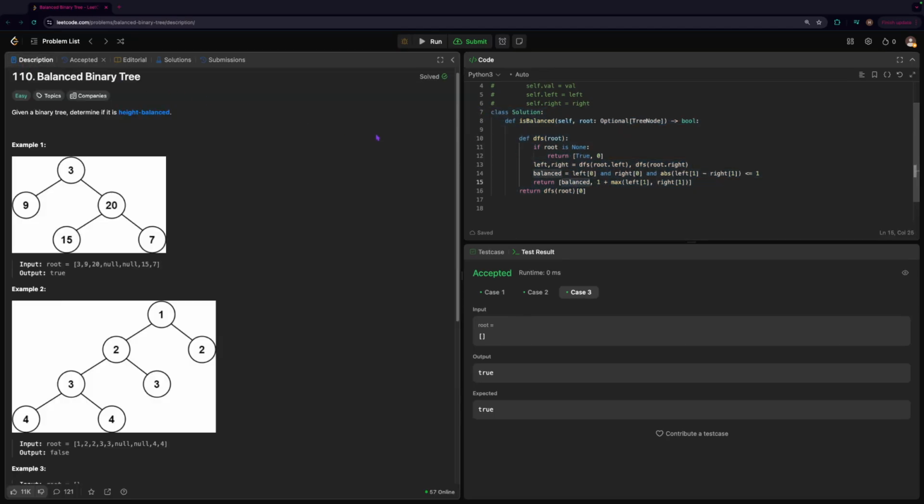One thing you might want to keep in mind is if this whole array thing looks confusing, something you might do is say is balanced, set it to true as a base case, and reference that here, and now you don't have to return this array anymore. You can just return the height itself, which might be less confusing to other people, but I'm just going to do it this way. So yeah, that's my solution for the day.